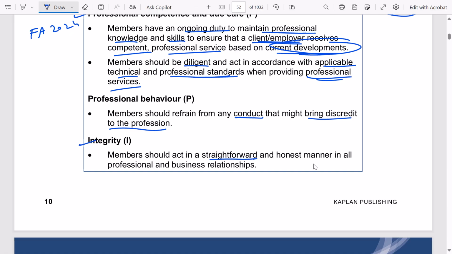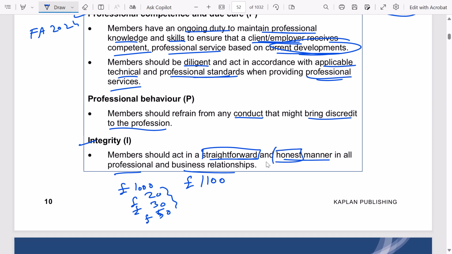Fourth, integrity. Members should act in a straightforward and honest manner in all professional and business relationships. Let's say, for example, you quote £1,000 as your fees to your client. Now, after that, you say that an additional £20 would be charged for this thing, an additional £30 for this thing, an additional £50 for this thing. So be clear now, what are your charges? If you want to charge 1100, charge 1100. Don't keep anything hidden. Be straightforward. Be honest when you are dealing.